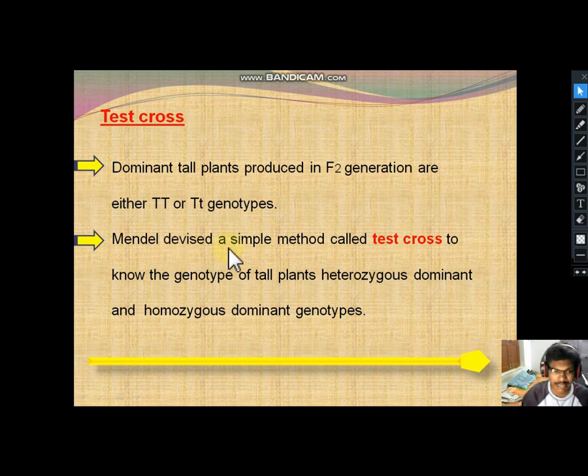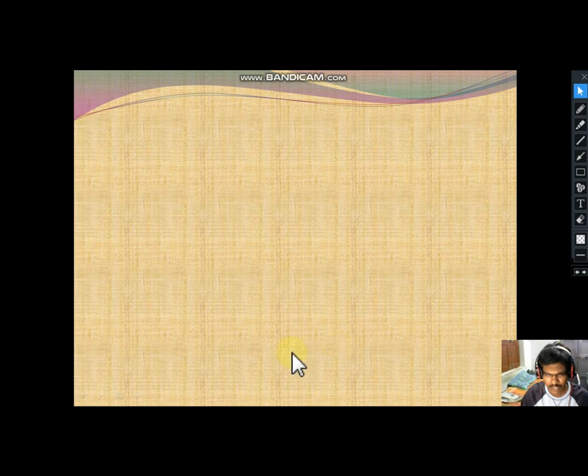Mendel devised a simple method called test cross to know the genotype of tall plants, heterozygous dominant and homozygous dominant genotypes. Here, next slide, we'll observe them.